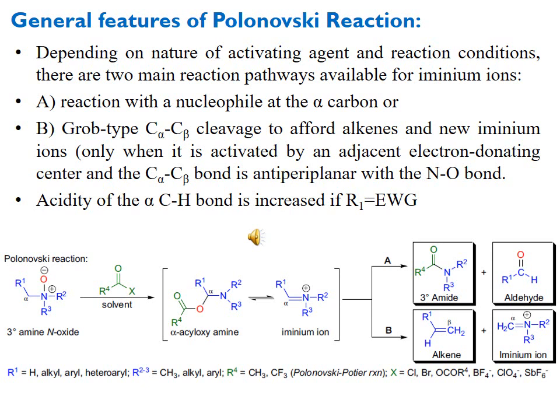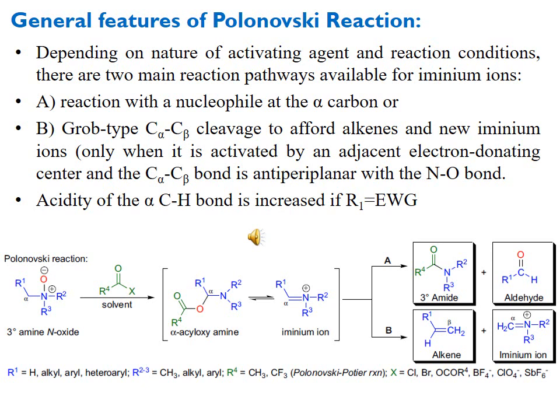A type is that which we have discussed, which is the classical Polonovski reaction, that is, a tertiary amine oxide and then aldehyde. And second is the case in which the alpha carbon is attached to nitrogen through a double bond in the iminium ion, and the bond to the next beta carbon is broken and it is activated by an electron donating group, an electron donating center which is present adjacent to it.